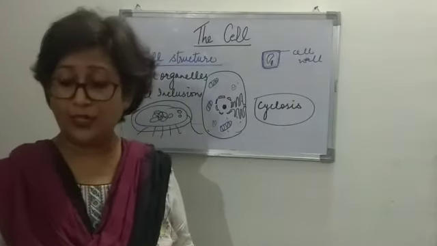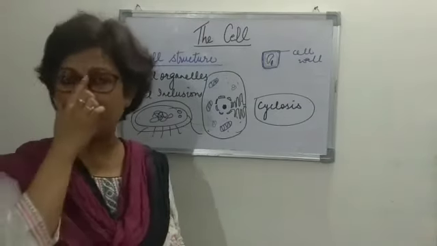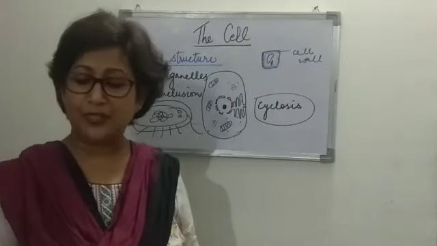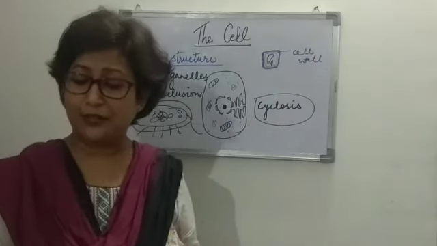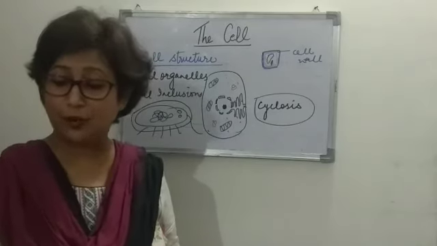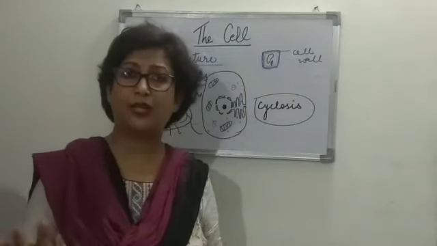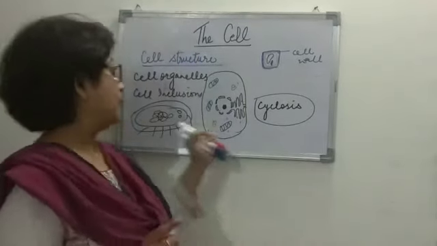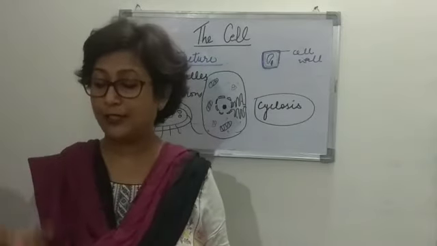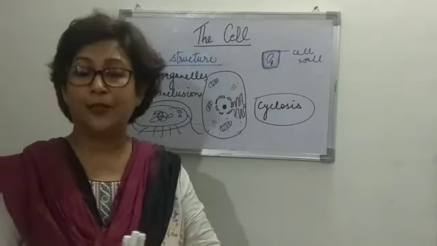Then of course the cell wall is present in a bacterial cell. Flagella are locomotory organs present in certain bacterial cells, and the bacterial flagellum is single stranded as compared to the 11 stranded flagella found in eukaryotes. Eukaryotes also have flagella, but there's a difference: the bacterial flagellum is just single stranded, whereas eukaryotic cells have 11 stranded flagella.